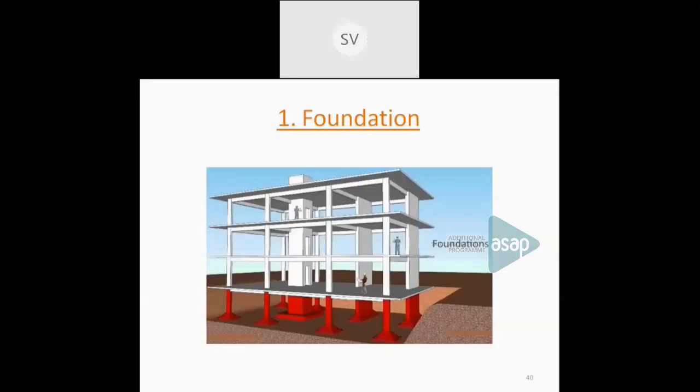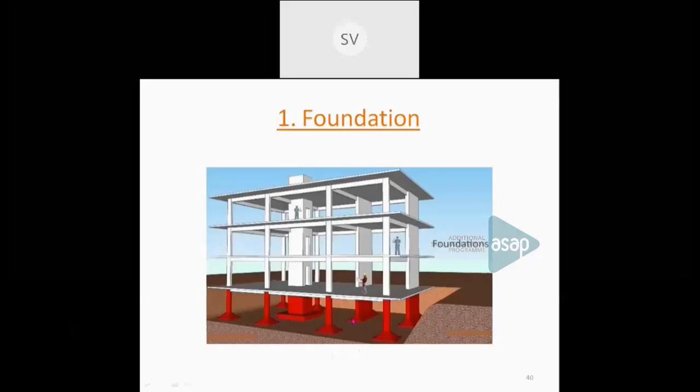Now, what is actually a foundation? Foundation means it is the lowermost part of the building. And you know the basic functions of foundation. It actually transmits the total load from the structure towards the ground. So that is the main function of foundation, as well as it provides a level and a firm surface. And it provides stability to the structure.